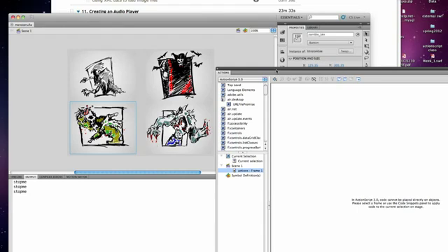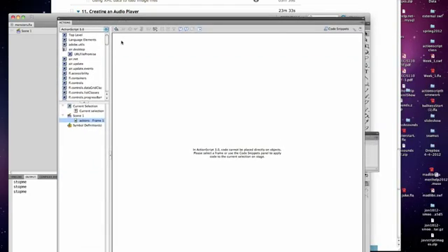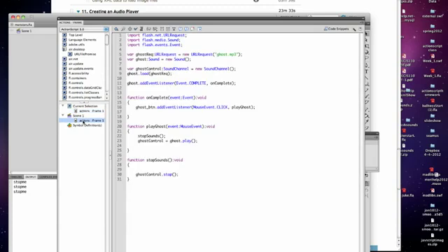And I have sounds for you that you can use. They're in your file folder in Angel. And then we have some basic code. We're creating a ghost request, which is a URL request to get the ghost MP3 file, and we're creating ghost as a sound, which is a new sound. Then we have a ghost control.